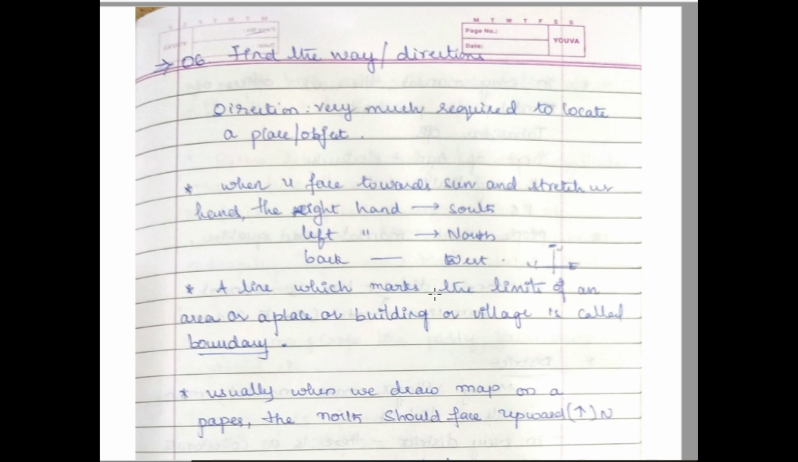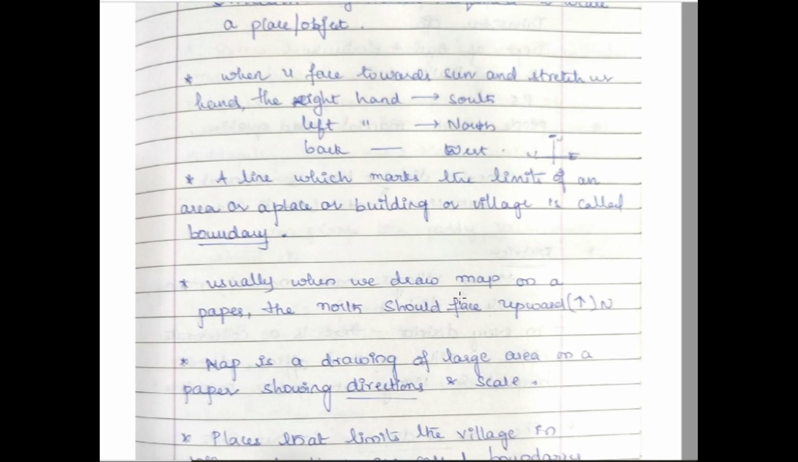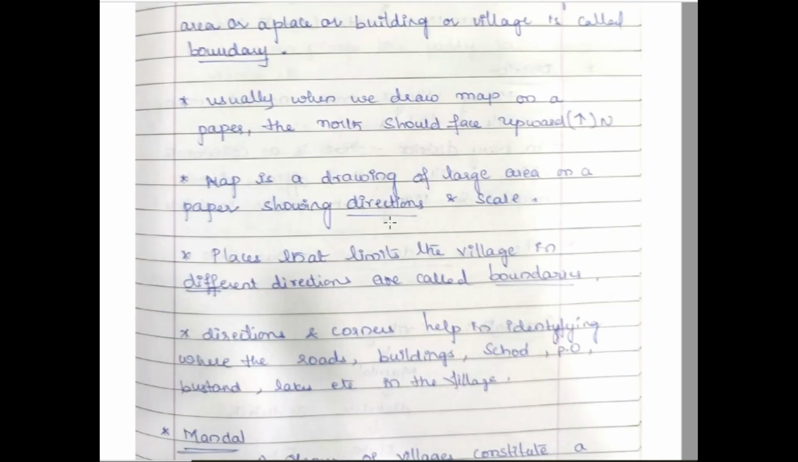And we could find a boundary, a line which makes the limit of an area. That is called the limits of a village, a mandal, a state, or a country. That is called boundaries. Usually you can see all these boundaries on a map. On a map, you could find an up arrow. The up arrow indicates the north side.